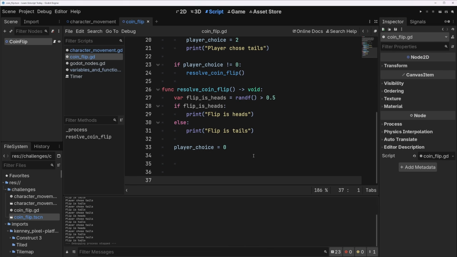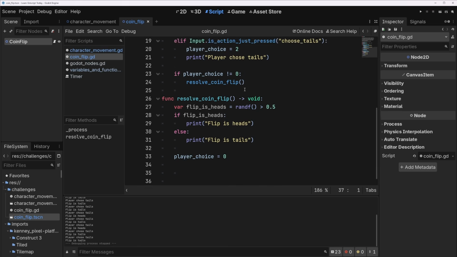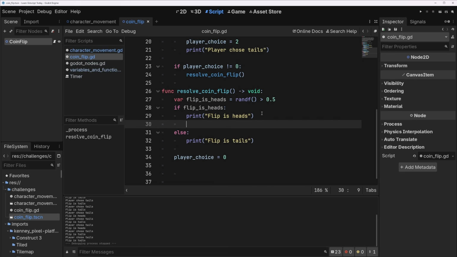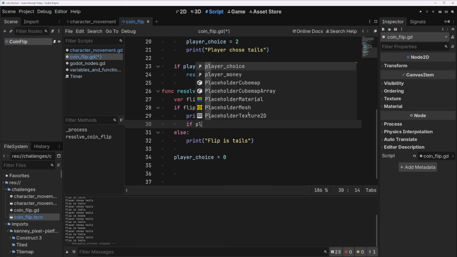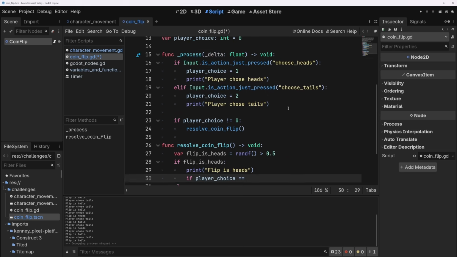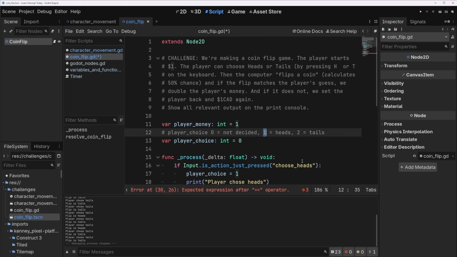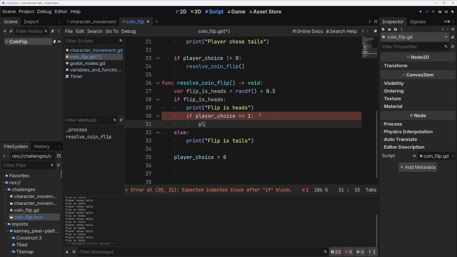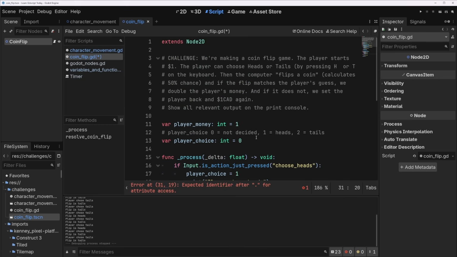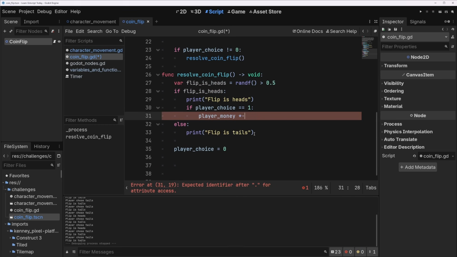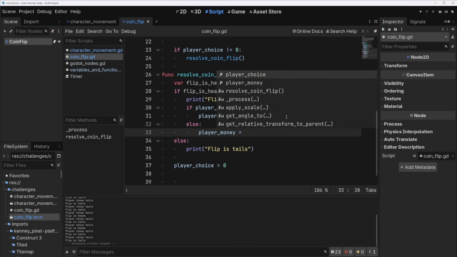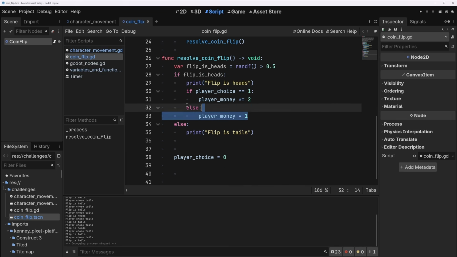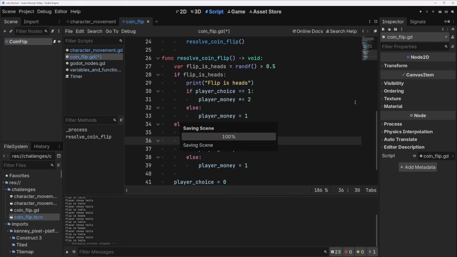Now let's deal with the money aspect of this. So if flip is heads, we'll do if player choice equals, and we'll remember what heads meant. I swear there's a better way to do this too. 1, we'll do player money times equals 2. Else player money equals 1. And then we can do the same stuff here. This looks like something we need to put in a function somewhere else, but we can talk about that later.